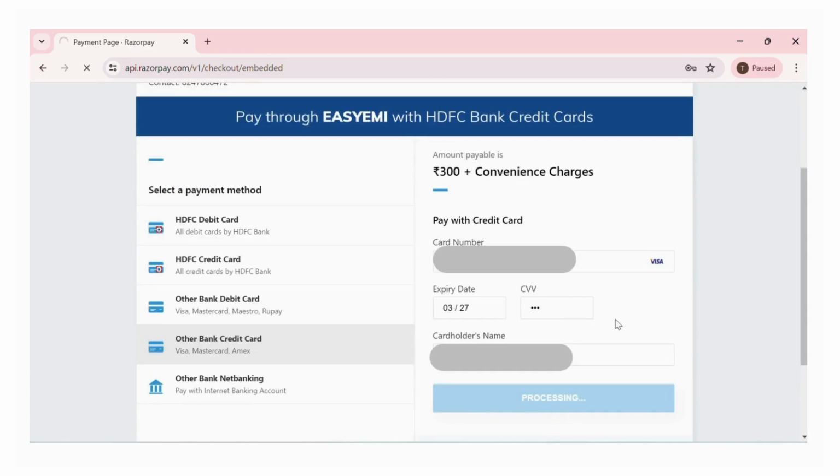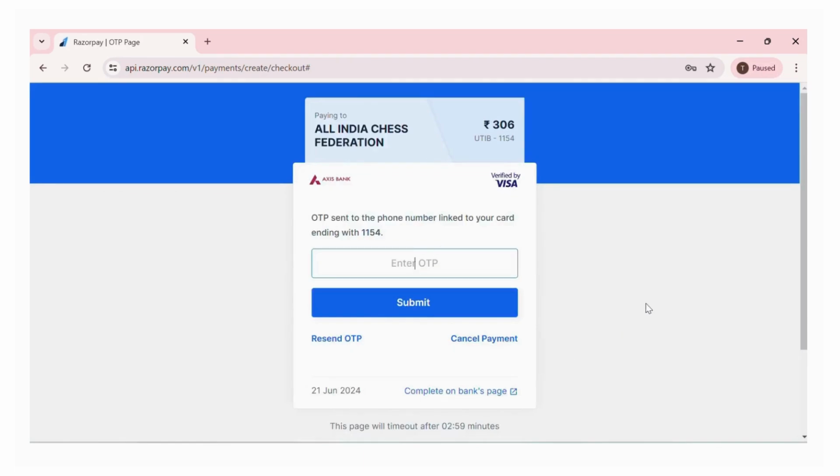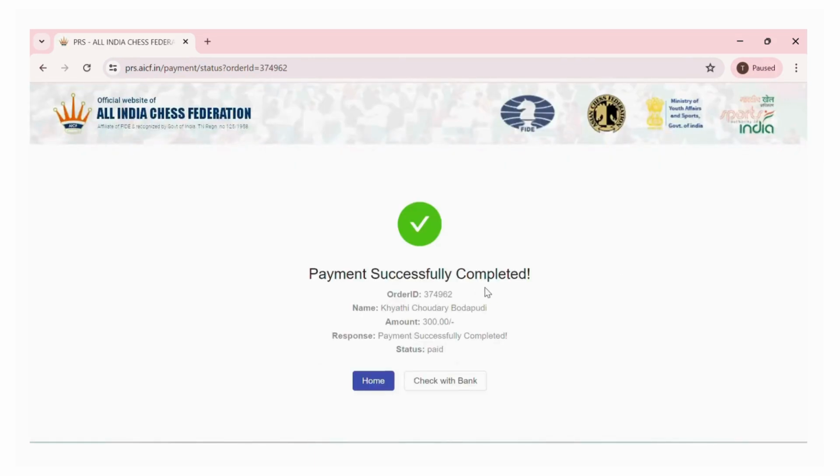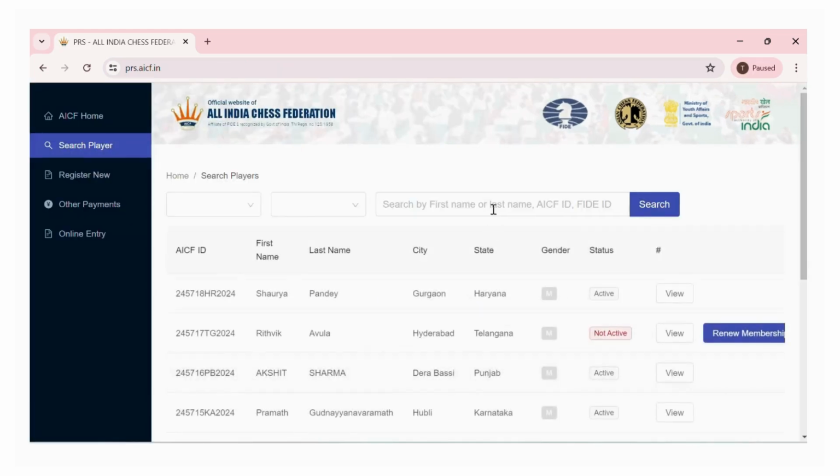This will take you to the OTP page. There you have to enter the OTP to complete the payment process. Once you enter the OTP, click submit. Now payment successfully completed. You will see this message. Then you can click home button. This will again take you back here.